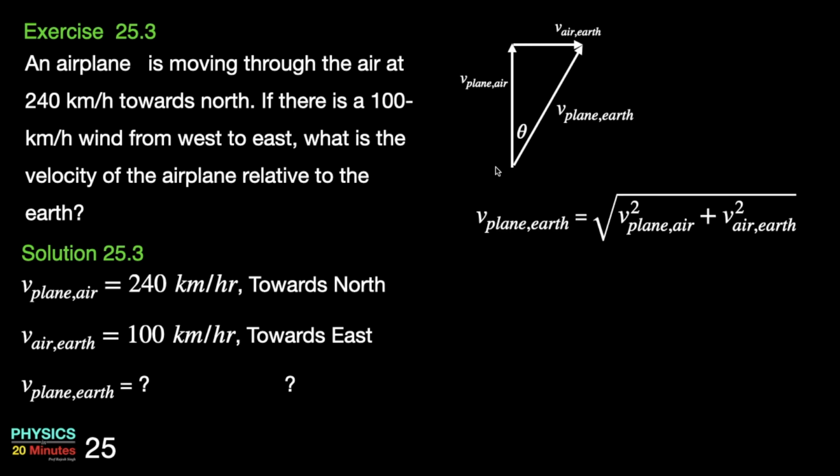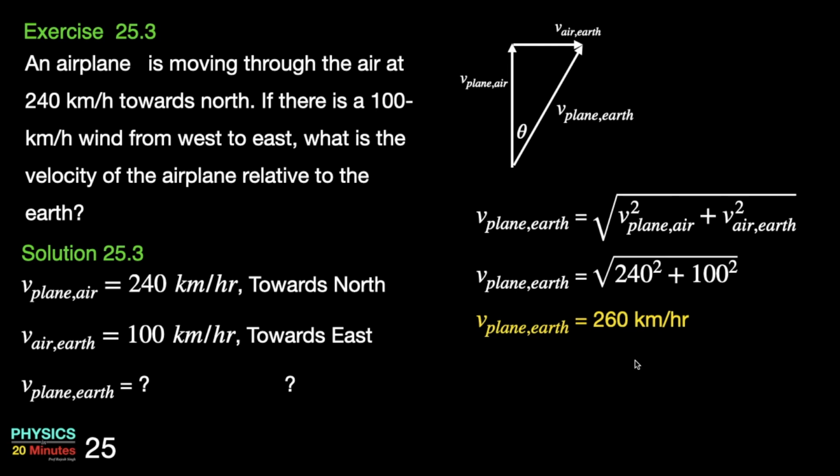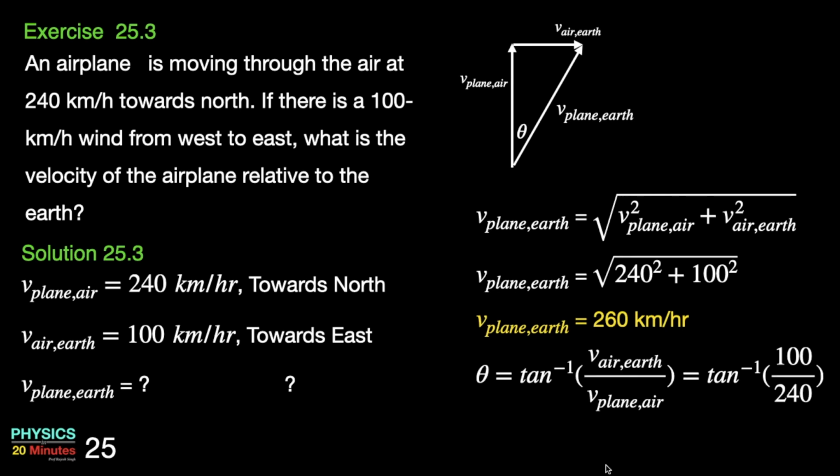Since it's a right angled triangle, the Pythagoras theorem will apply. So v plane earth is equal to under root v plane air square plus v air earth square. If you put the values and solve, we get it as 260 km per hour. The angle by which the plane will drift can be obtained by tan inverse of v air earth upon v plane air, that is tan inverse of side opposite upon side adjacent. That gives us 22.6 degrees east of north.